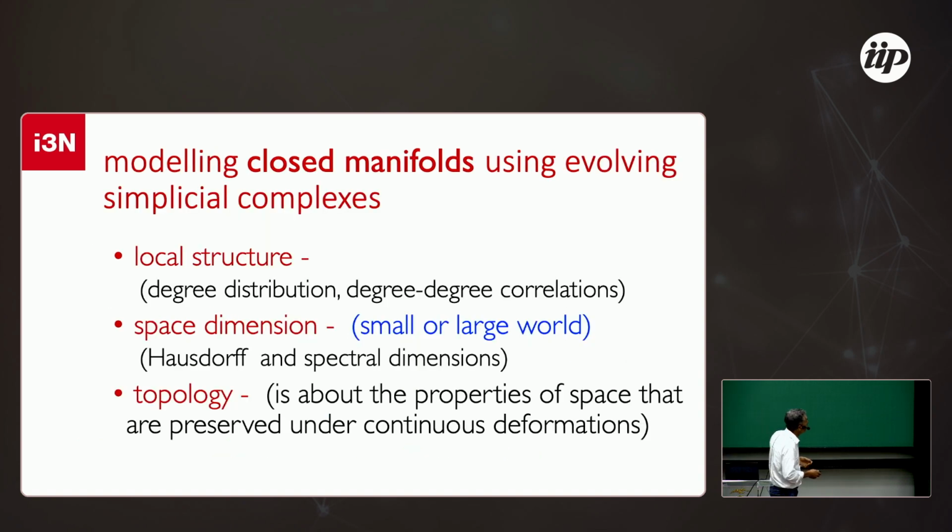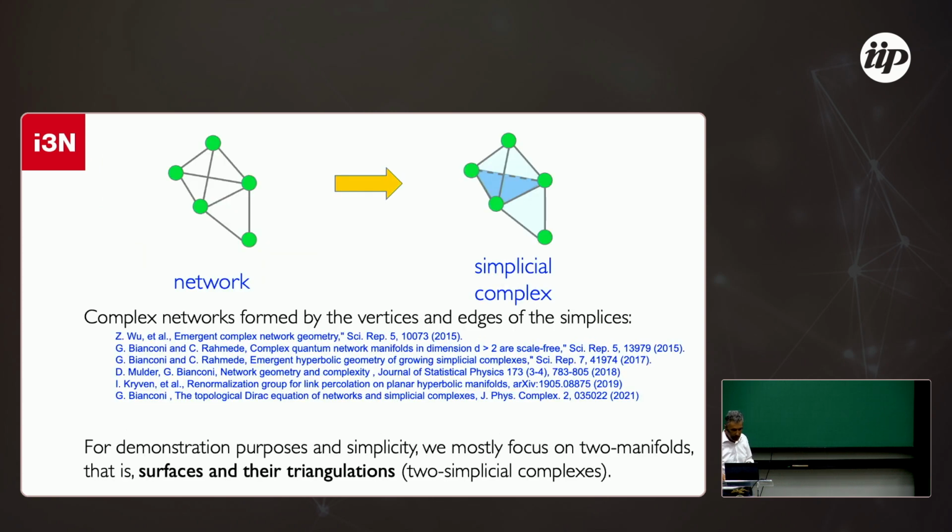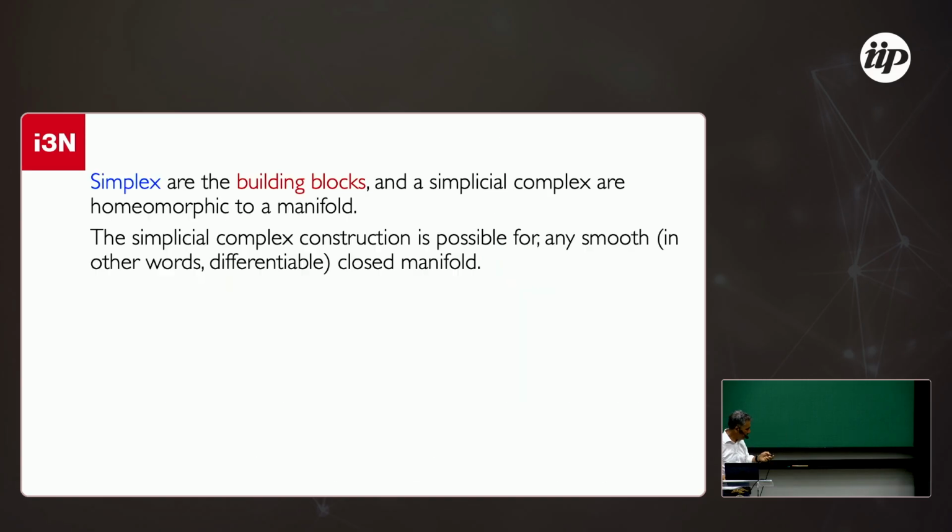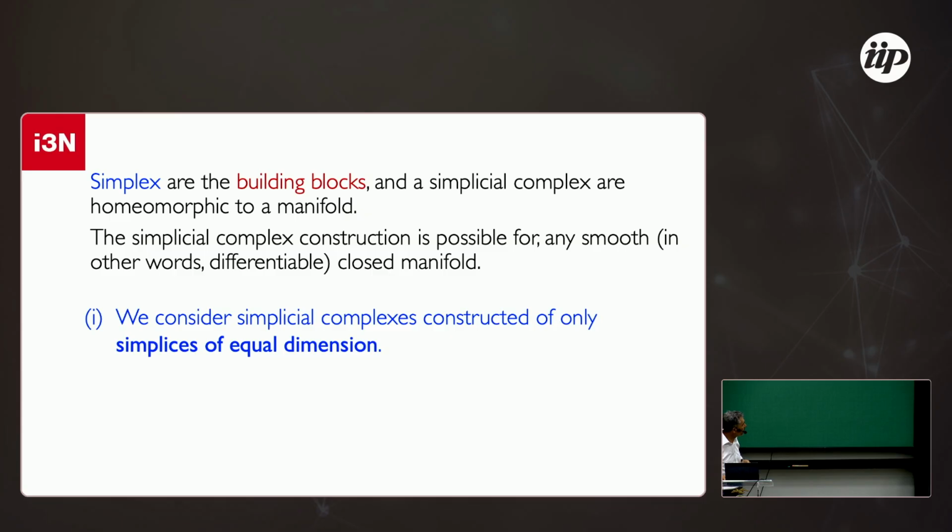I will show you things that are related to the local structure. We will look at the local structure, basically degree distributions, degree correlations, and space dimension. That's why I put Hausdorff and spectral dimension. This is basically what I will show, and of course topology will appear during the talk. There is a new ingredient here in simplicial complexes, that is the fact that you can study the topology of these simplices. This is known, and there are many publications on this topic, I put some, but I will pass this.